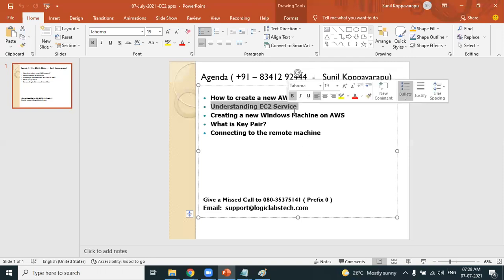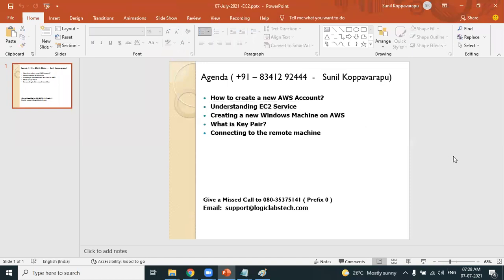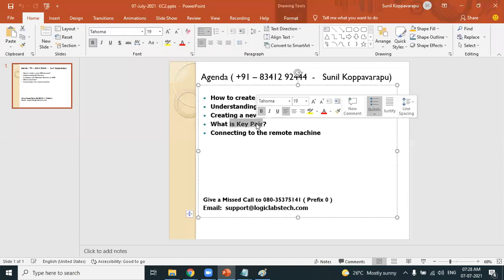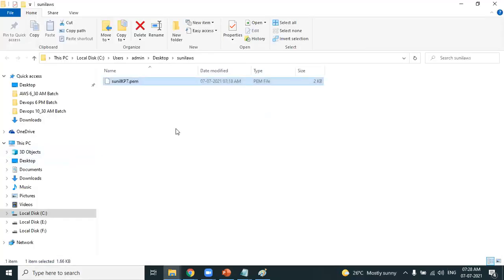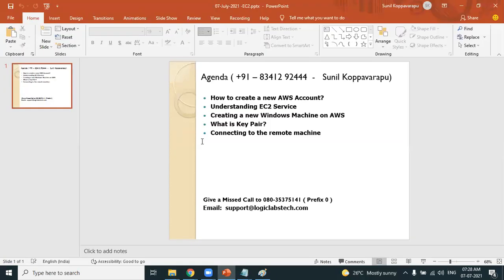You also know what is the importance of EC2 service. EC2 is all about creating virtual machines on AWS data center or AWS cloud. We also have experienced how we can create a new Windows machine. Am I right? We have successfully created. What is KeyPair? After creating a new instance, it asks you to download the KeyPair. KeyPair is nothing but a file with extension .pem, and once you have the KeyPair, only then can you generate the password. Otherwise, it will not generate the password. It's one level of security.